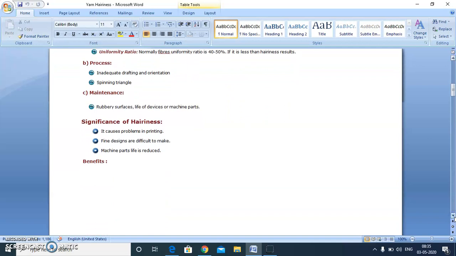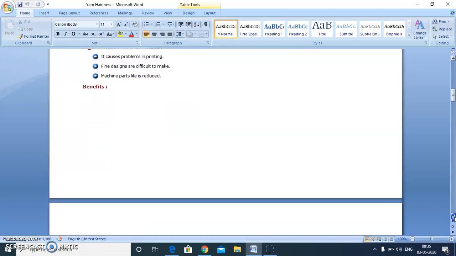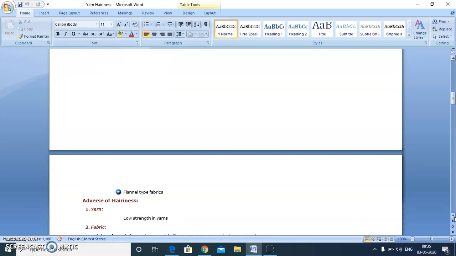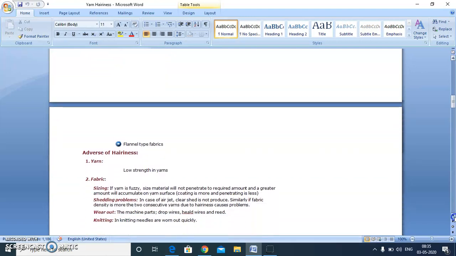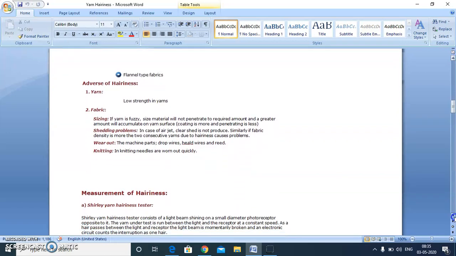Now, the significance of hairiness is, it causes problems in printing. So, fine designs are difficult to make. So, we need to control the yarn hairiness. And moreover, in case of knitting, due to rubbing of the yarn with machine parts all the time, for the durability of the needles also, hairiness should be low.